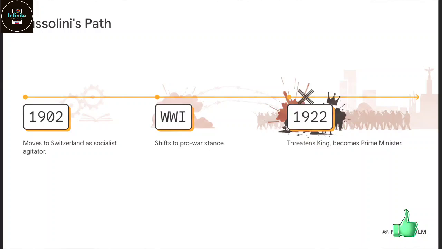Mussolini's pivot was incredibly fast. He goes from being an arrested socialist agitator in Switzerland in 1902 to a pro-war militant to literally marching up to the King of Italy in 1922 and saying, "Make me prime minister or I'll make me prime minister." And backed by his fascist supporters, it actually worked. He established a dictatorship right then and there, making himself Europe's very first fascist dictator.